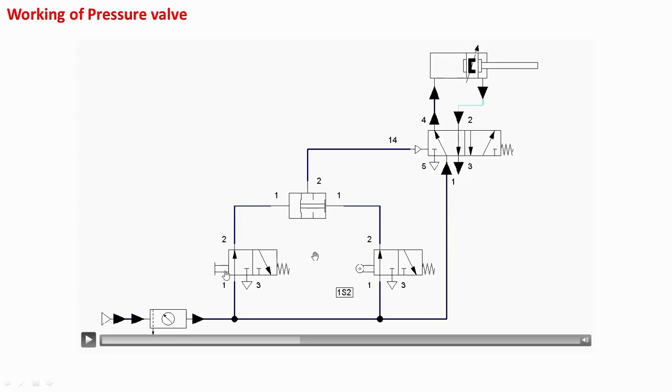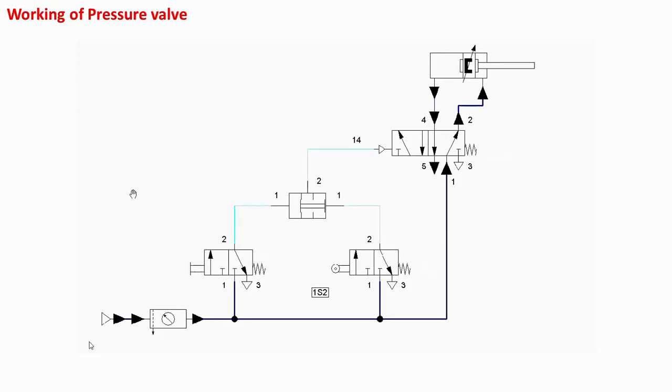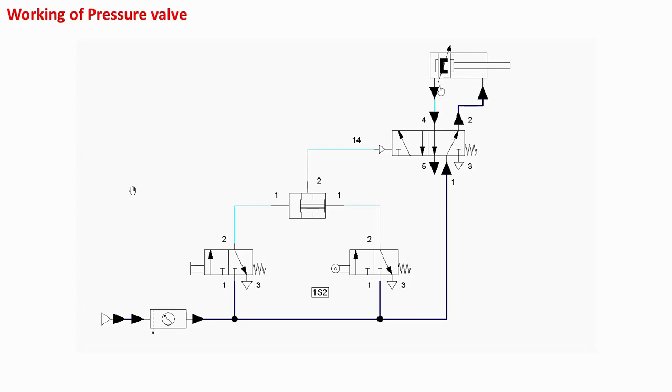When any one of these valves or both these valves are released, then you will get the retraction of the piston. So now this push button is released, and the roller valve is also released, so that they are in the right envelope mode, and we will get the right envelope mode of the 5 by 2 valve also, and the corresponding retraction of the piston. So this is the working of the pressure valve in the pneumatic circuit.